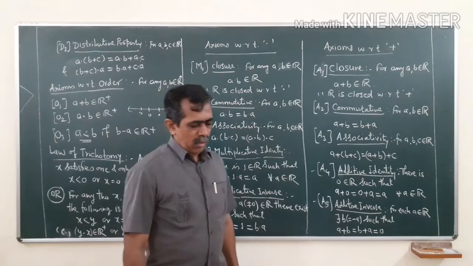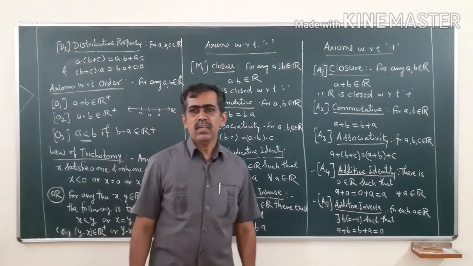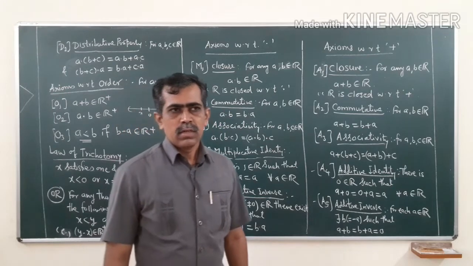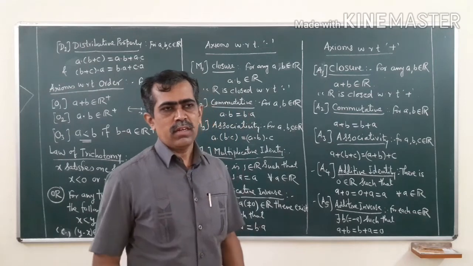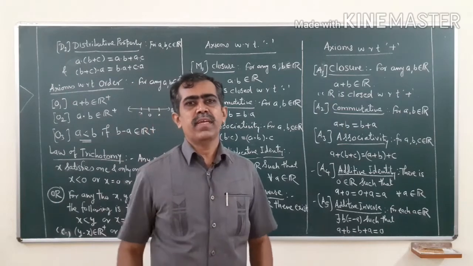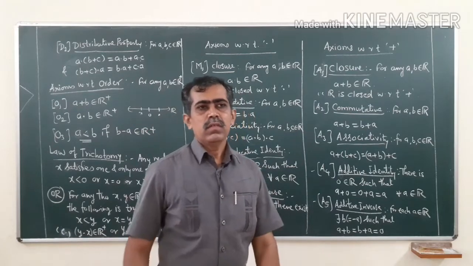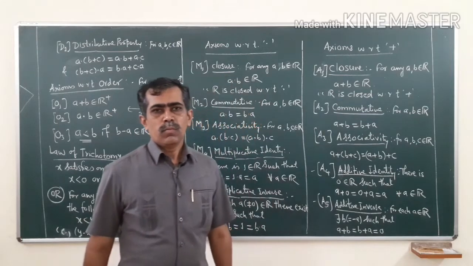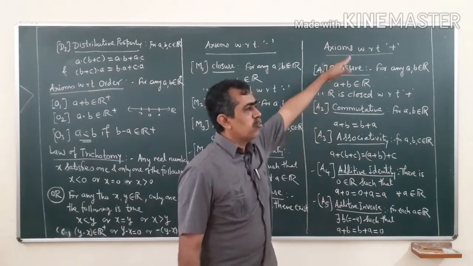Not only that, I have told you that there are only two basic operations in the set of real numbers, addition and multiplication, and with respect to these two operations, there are certain properties, or we treat them as axioms, which we are going to accept as they are and which we are going to use in developing the whole chapter, or the whole syllabus of unit 1, to prove certain results. Okay, so let us come directly to the axioms with respect to addition.